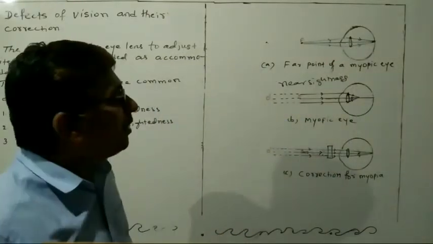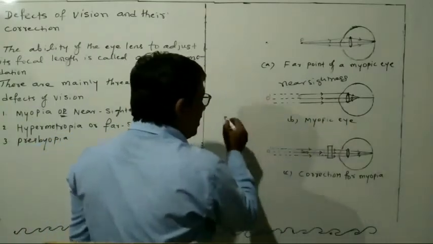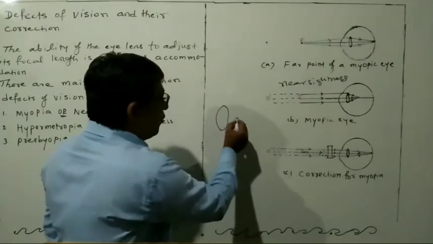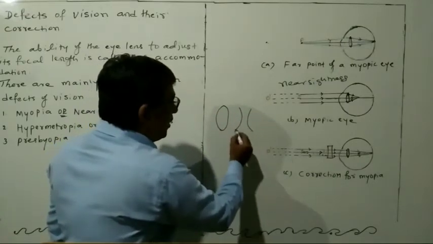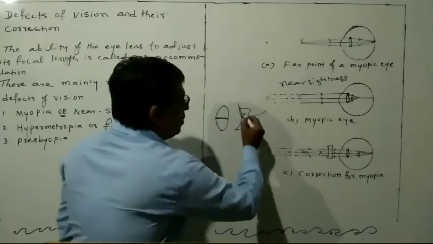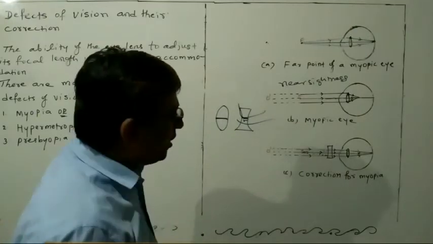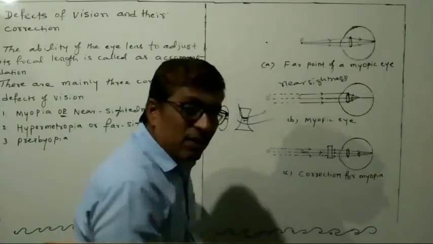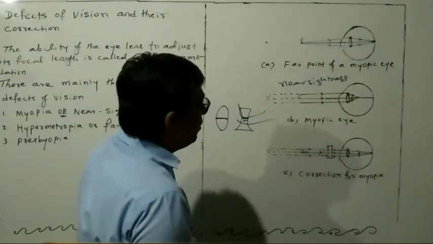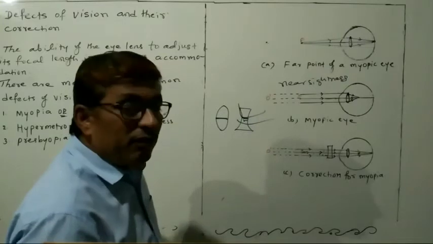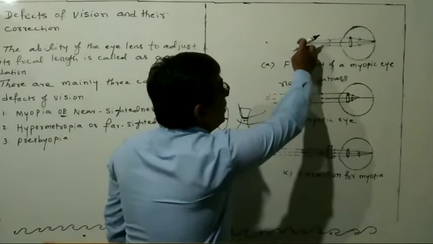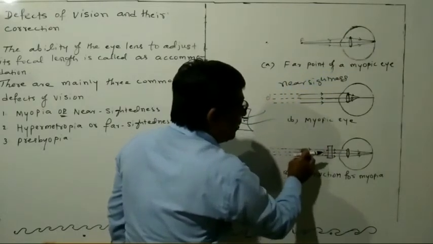So now how can this be corrected? See here, you remember that there are two lenses. This one is convex lens and this one is concave lens. See here the gap is small, near, and this one is far. So you have to use the concave lens. Then what will happen? The image will fall where? It will fall here.